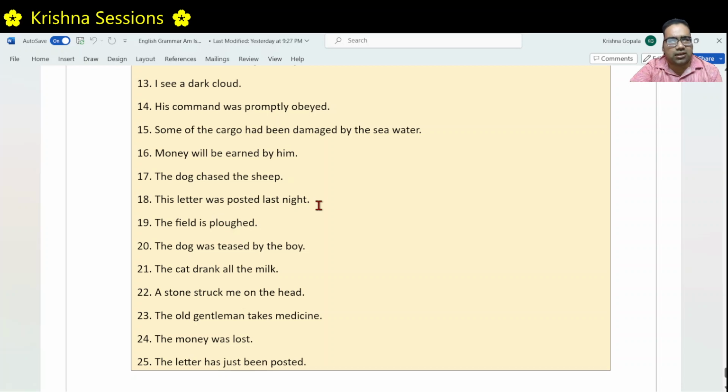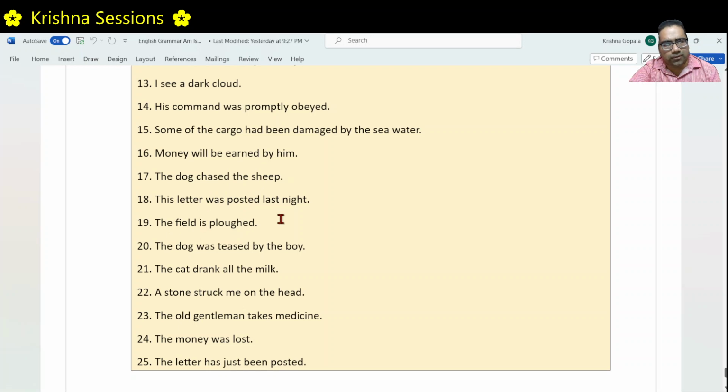The letter was posted last night by someone. Let's say this letter is the subject of the statement. The statement is about this letter, but it was posted by someone. The action was done by someone. The letter received the action. The letter did not actively do any action. That's why this is a passive voice.